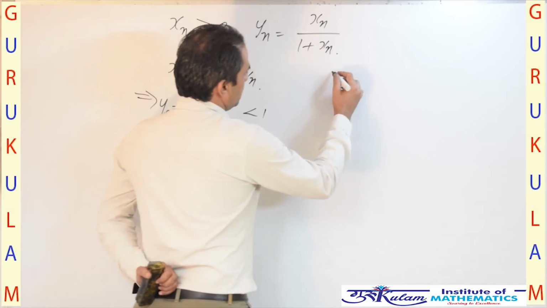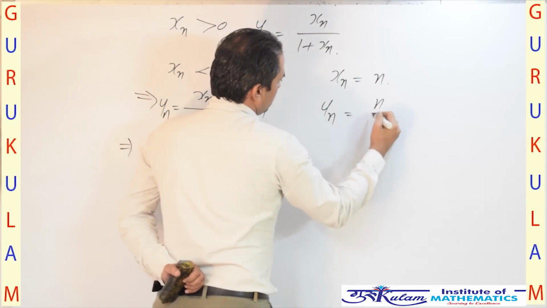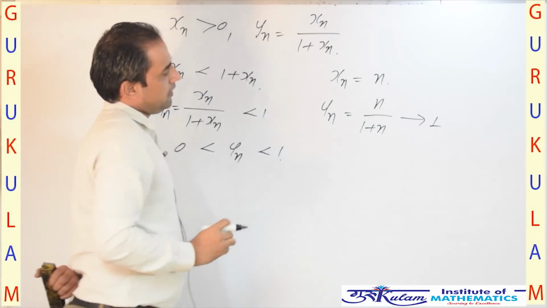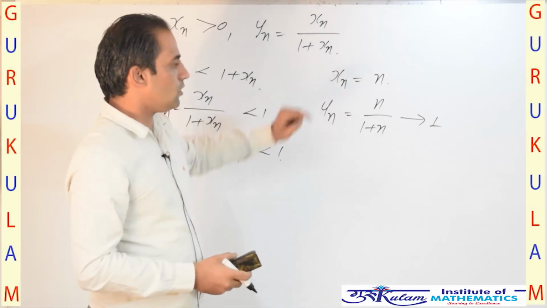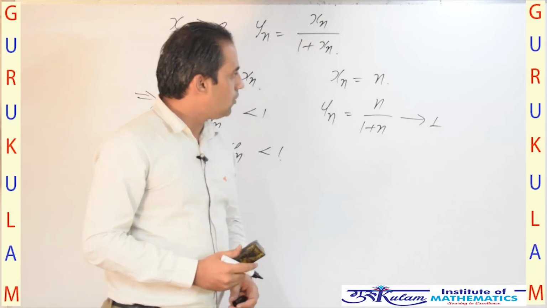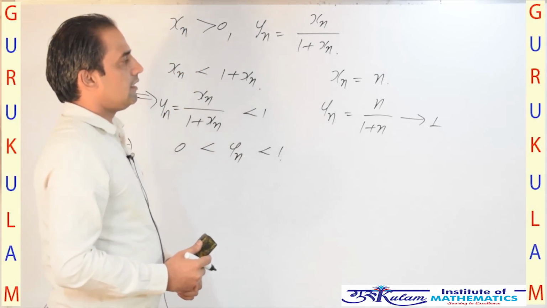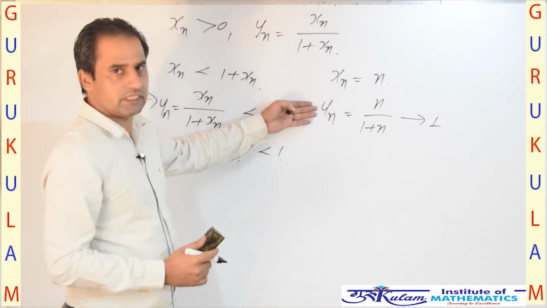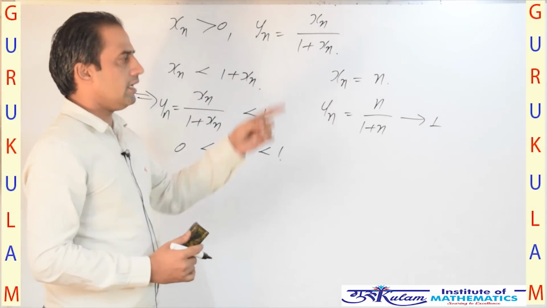For example, if we simply take xn equal to n, then yn equals n upon 1 plus n, which is also a convergent sequence, and we know that every convergent sequence is bounded. So in this case yn is bounded but xn is not bounded. So your fourth option is an incorrect option. Now come to the first and second options. The first option is if yn is convergent, then xn is convergent. Same example: in this case yn is convergent but xn diverges to plus infinity. So your first option is an incorrect option.